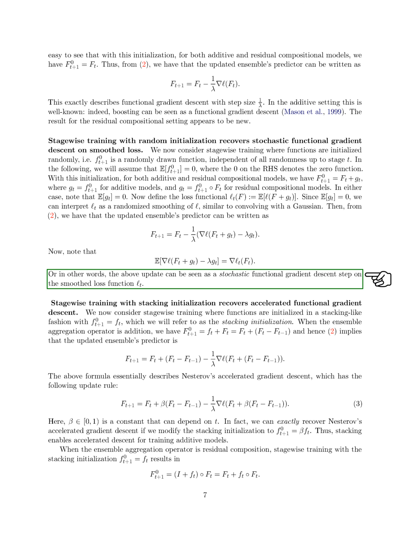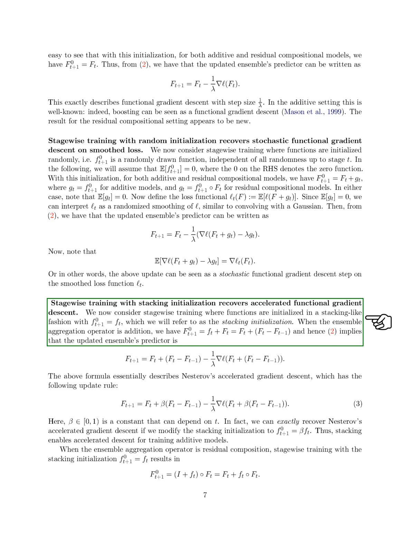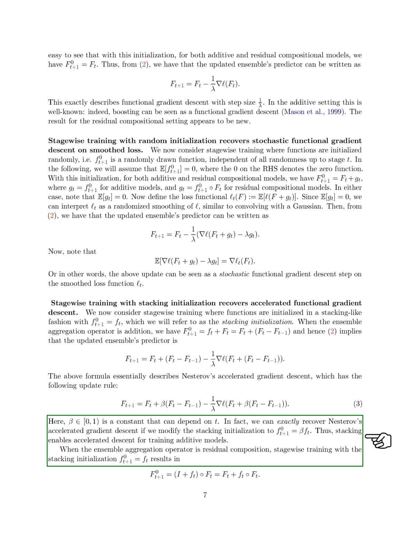Section: Stage-wise training with stacking initialization recovers accelerated functional gradient descent. In this section, we explore stage-wise training with stacking initialization, which helps recover accelerated functional gradient descent. When functions are initialized in a stacking-like manner with f_{t+1,0} equals f_t, known as stacking initialization, and the ensemble aggregation operator is addition, this leads to an updated ensemble predictor formula resembling Nesterov's accelerated gradient descent. This formula involves a constant beta in the range (0, 1) that can vary with t.